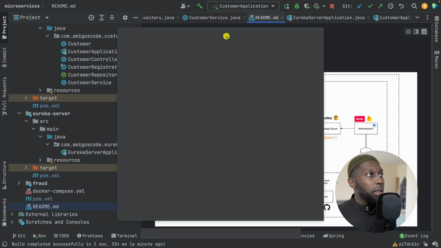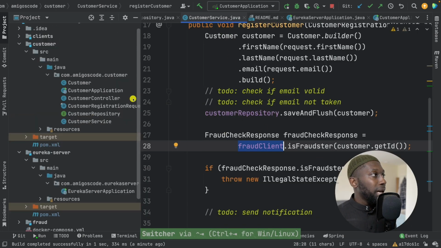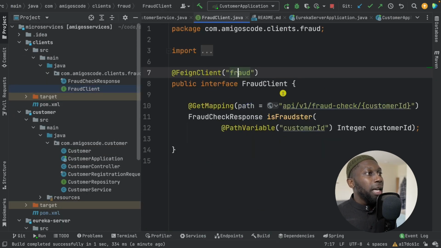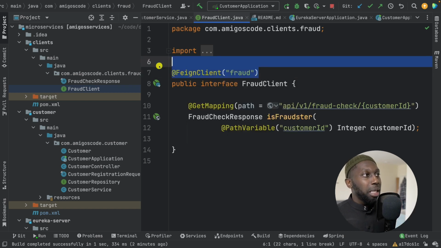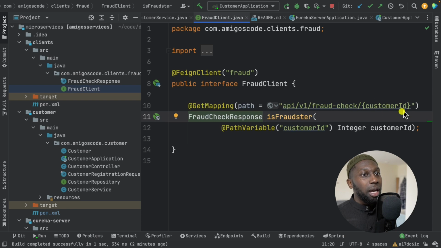Now, this is using the fraud client, and fraud client is part of this package in here. And this is using Feign, or actually Open Feign. And this just makes it easy for you to basically build REST clients. And in here, I'm saying API v1 fraud check customer ID by passing the ID in here.